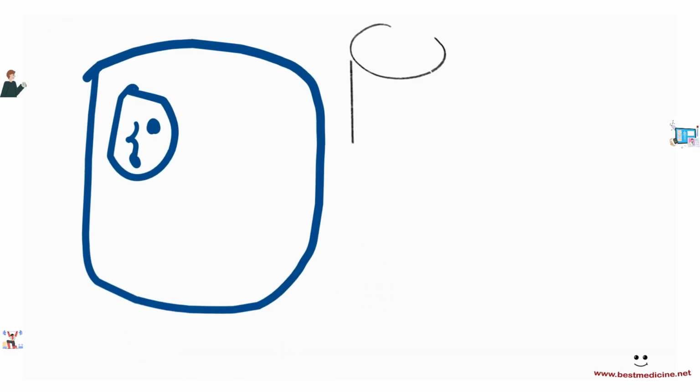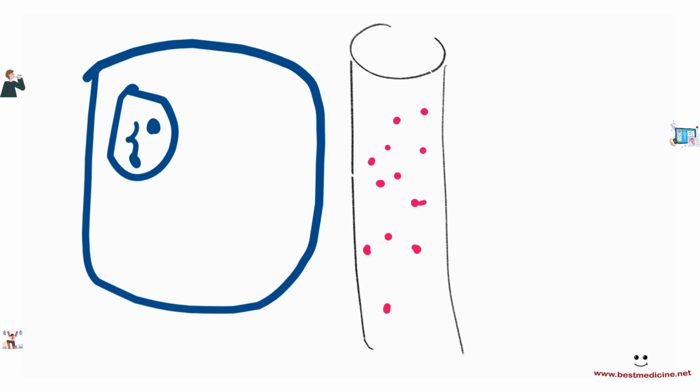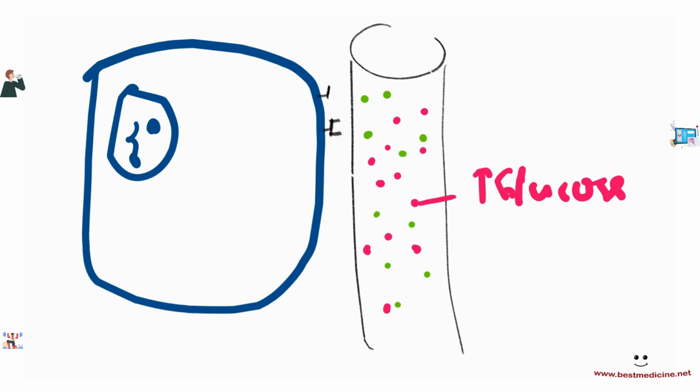So blood vessels are bringing in blood that contains glucose, of course, because we have high blood glucose. So let's say this is glucose, right? High blood glucose. And on top of this, as a result, we have released a lot of insulin. So insulin is coming in. And what the insulin is going to do is bind to receptors on these cells, right? Liver cells and muscle cells and so on. These are going to have receptors for insulin. So insulin comes in and binds to these receptors.